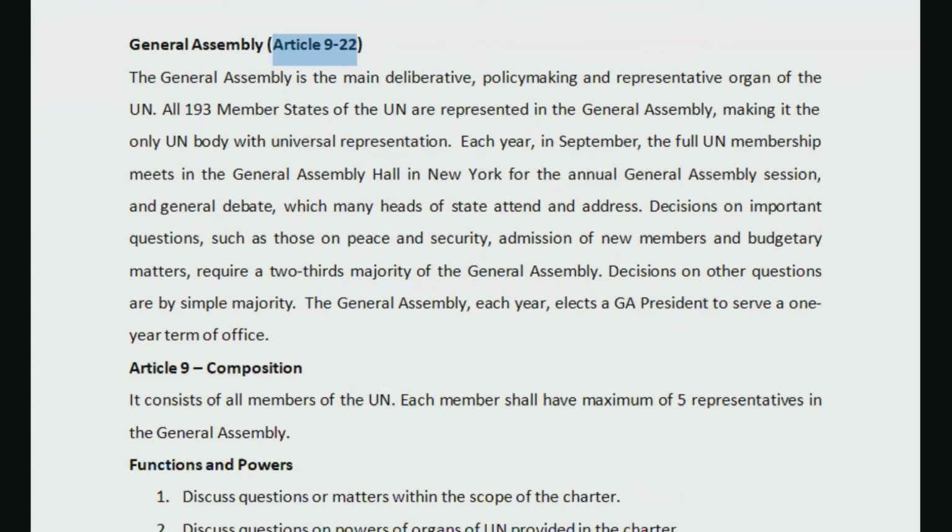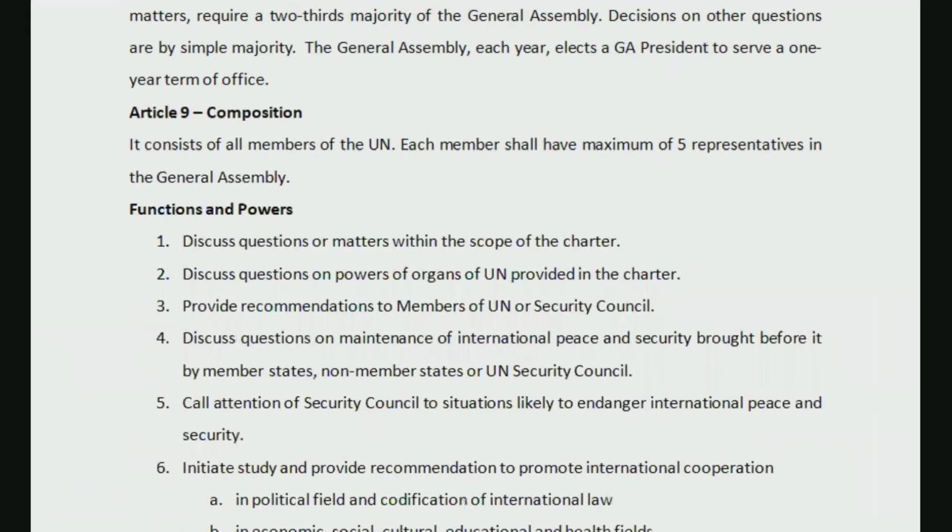So the first important article is composition. It is Article 9. Composition we have already studied in this summary part, right? That it will consist of all members of the United Nations, all members as in 193 countries which are members of the UN. Each member, that means each of the countries, shall have a maximum of 5 representatives in the General Assembly.